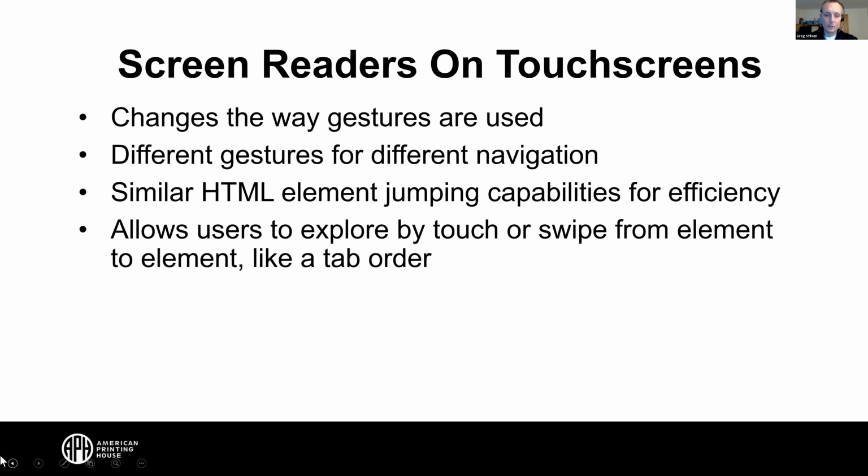They either swipe, because what happens is when you turn the screen reader on, your touchscreen no longer works like a touchscreen does when a sighted person is using it. So tapping an icon, for example, doesn't activate that icon. Tapping that icon puts the screen reader focus on the icon, reads it, and then lets the user choose to interact with it. They can double tap to execute that icon or not.